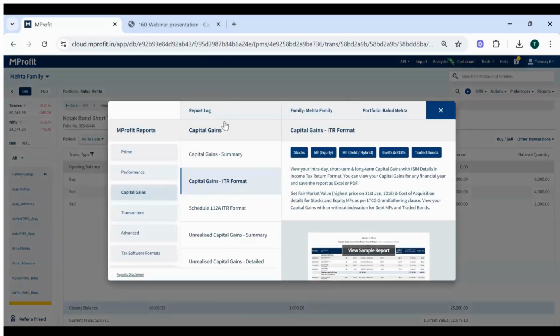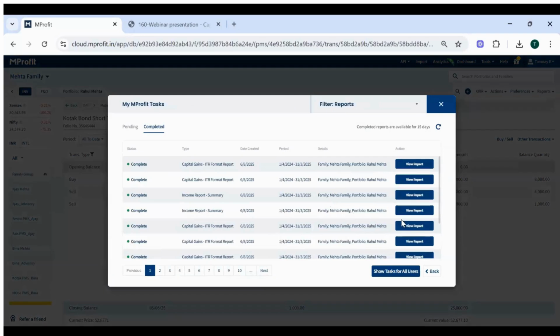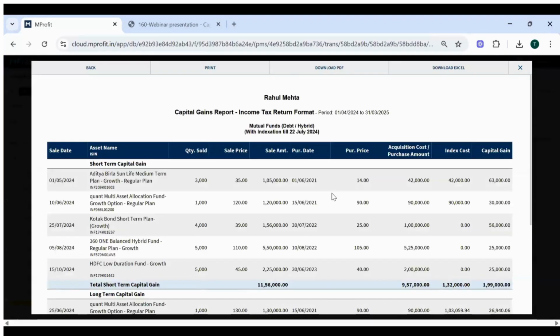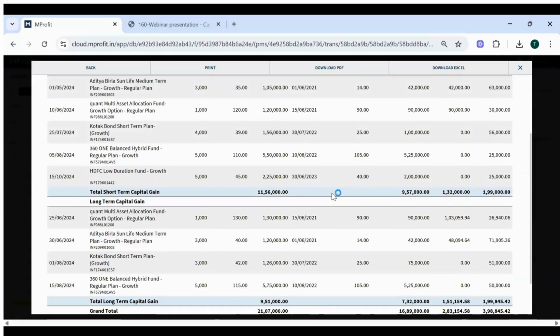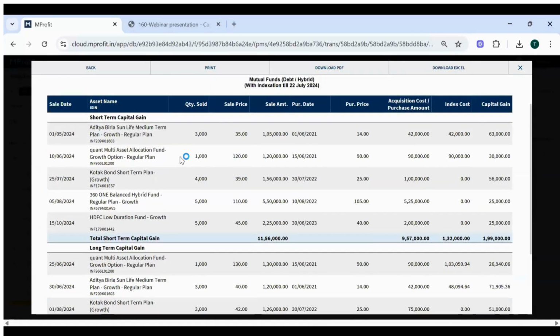So I'll open the report again just to show you this particular fund. If you look at the quoted bond short-term fund, which is the third entry from the top under the short-term section, the purchase was in July 2022. The sale was after the cutoff date, in July 2024. It is considered a short-term capital gain because the holding period is less than 2 years.